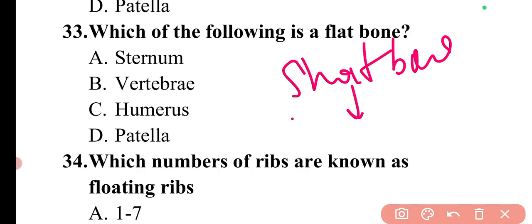These are the short bones. So basically, by simply looking at the name, like flat bones, and you must have seen the skeleton in your body, you must have read the skeleton part, then you must be able to know these simpler types of bones.